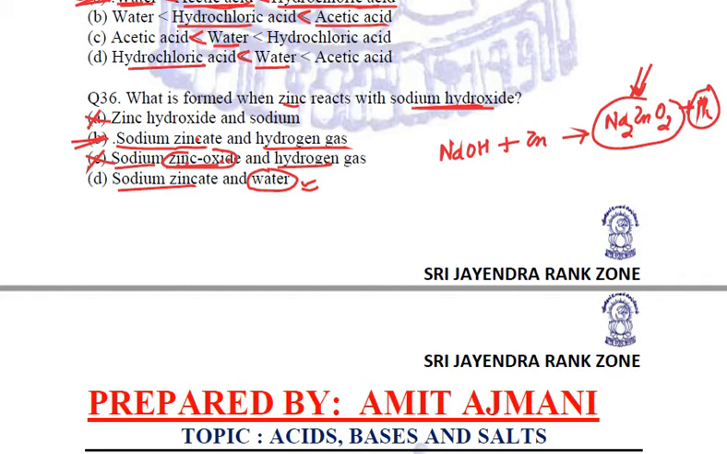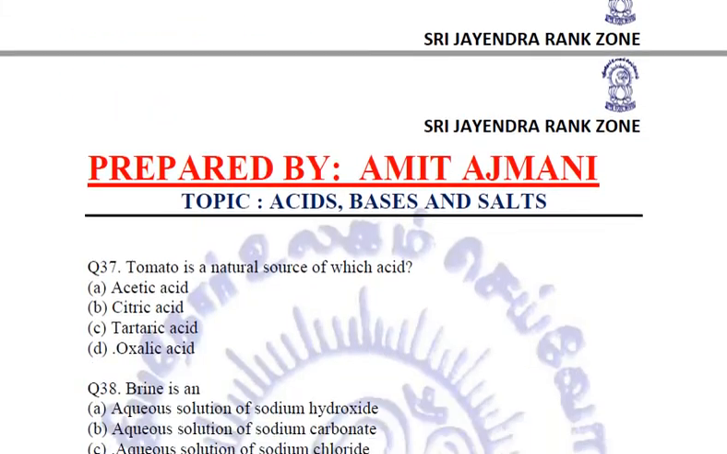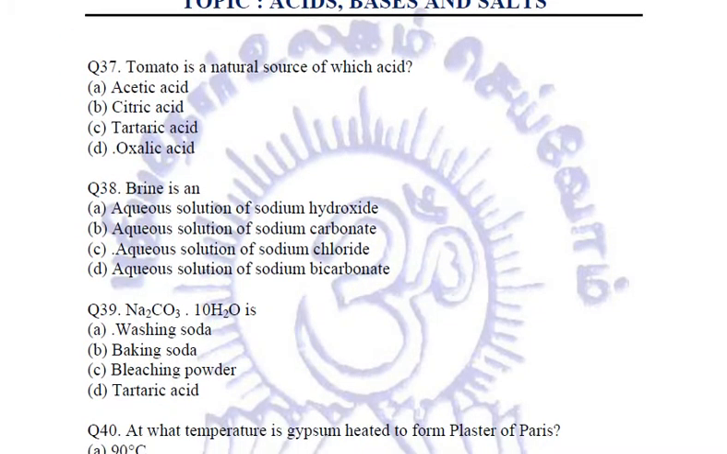Clear? So in the B option and D option, both of them are showing sodium zincate. The difference lies in whether it is hydrogen which is released with sodium zincate or water. So you need to remember it is hydrogen gas which is liberated. Got it? Next question.